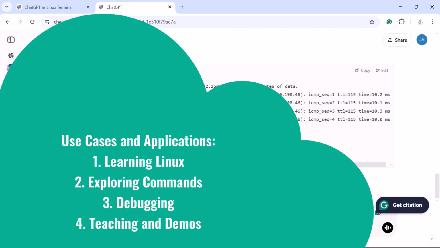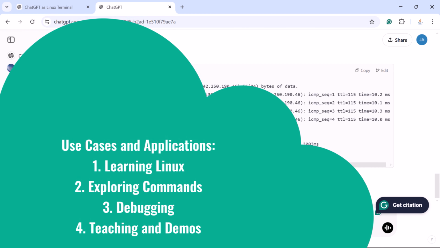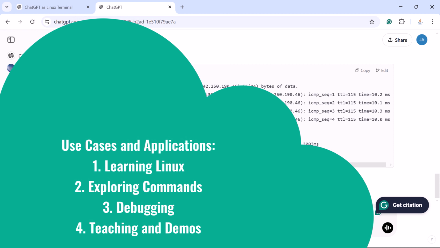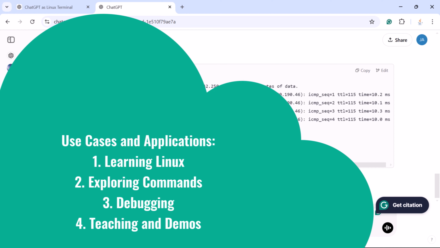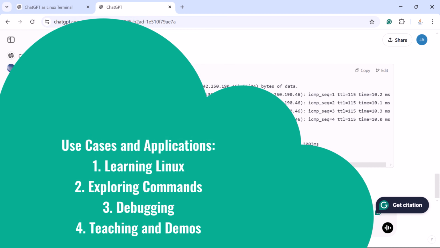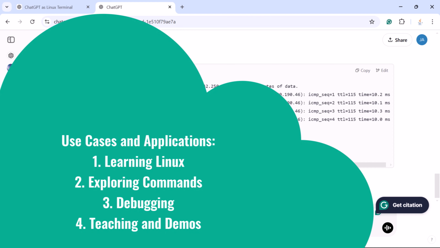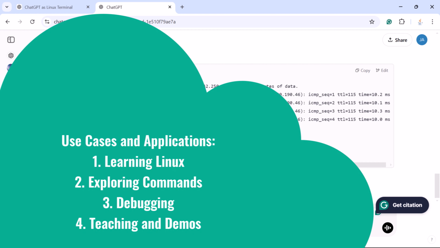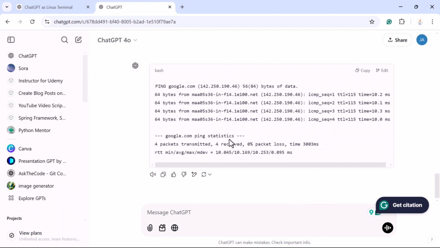Next, debugging. It's great for debugging command syntax or testing small scripts. Next, teaching and demos. This is perfect for learners and trainers to demonstrate Linux concepts. So these are the use cases and applications for why you would use ChatGPT as a Linux terminal.